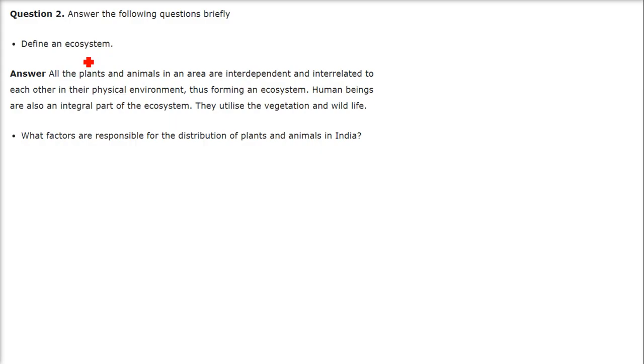Answer the following question briefly. Define an ecosystem, Paristhitika Tantra. All plants and animals in an area are interdependent and interrelated to each other in their physical environment, so they form an ecosystem. Human beings are also a very integral part of this ecosystem, and we utilize vegetation and wildlife.